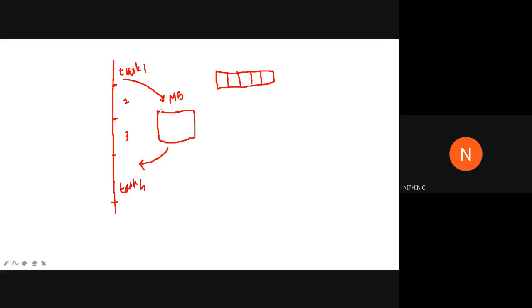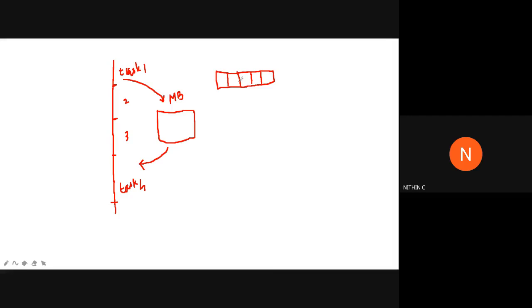Always provided in the function, you see that we have created a mailbox, and the data that is to be transferred can be written to this mailbox along with the source and destination. That's the difference. We are not just merely writing the data. We are also providing the source as well as the destination. So as far as this particular case is concerned, the task ID of task 1 along with the task ID of task 4 will also be provided in the data, along with the data.